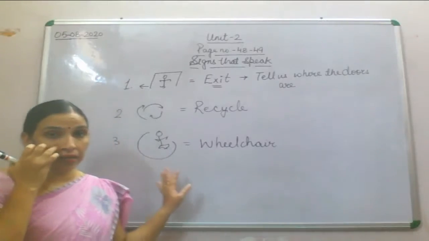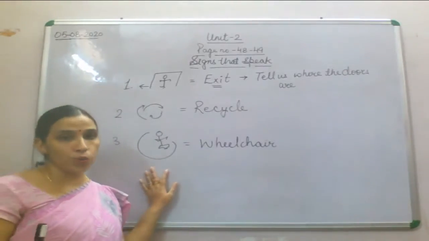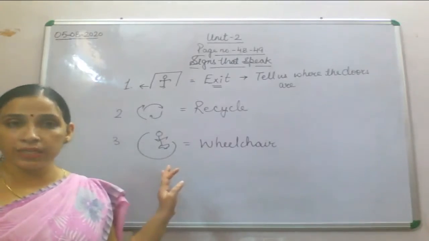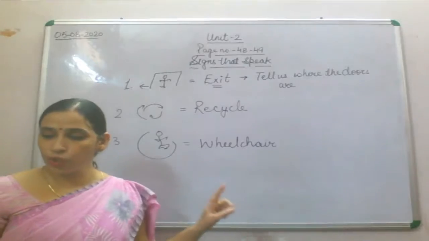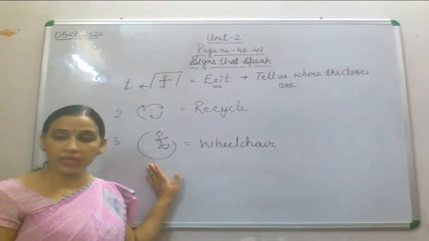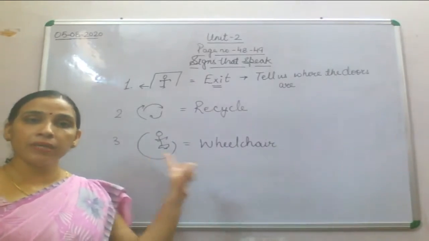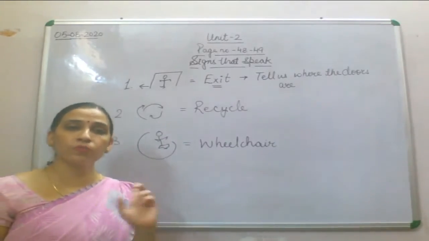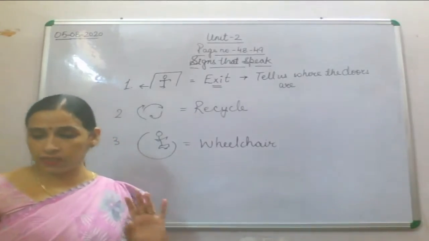So this sign represents that particular place is for whom? That is a person who is sitting on a chair having wheels. Now this sign shows that the place is safe for a person on a wheelchair to move about in. About in means they can move around anywhere inside. It can travel, they can go from one place to another place anywhere.